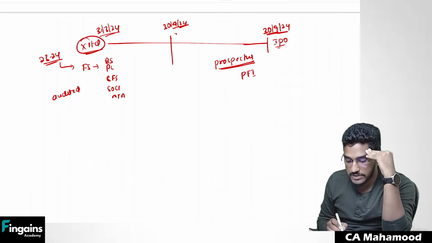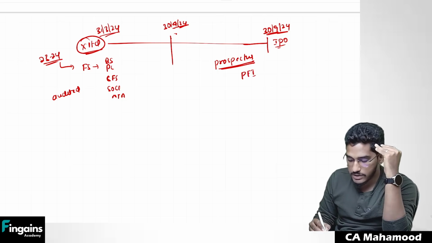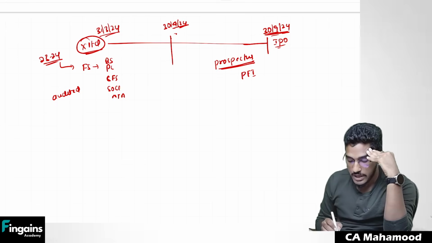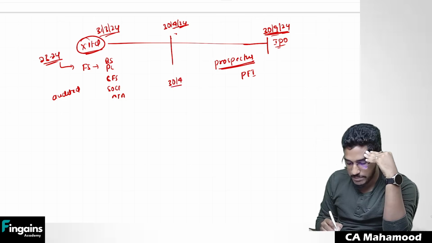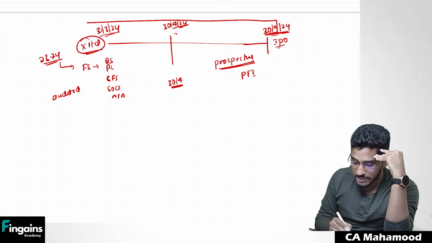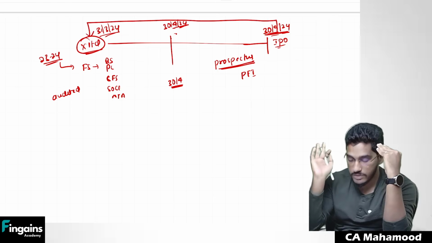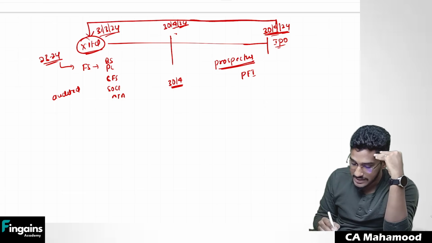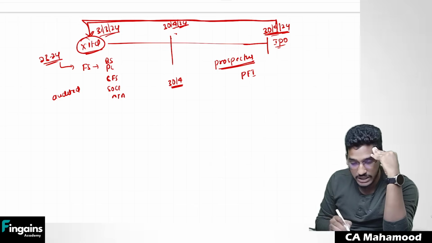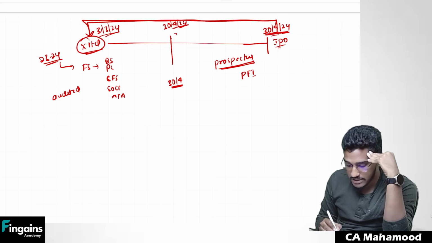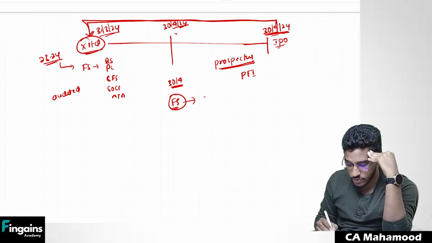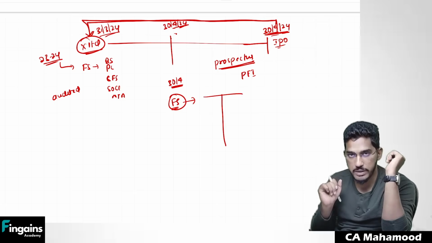Sir, what is pro forma financial information? Simply, this issue of the shares is going to happen on 30th of September. But the management, as on 30th of April itself, will imagine what if this IPO has taken place on 31st of March itself. If that IPO has taken place as on 31st of March itself, how are the financial statements going to look? That financial statements they are going to prepare.